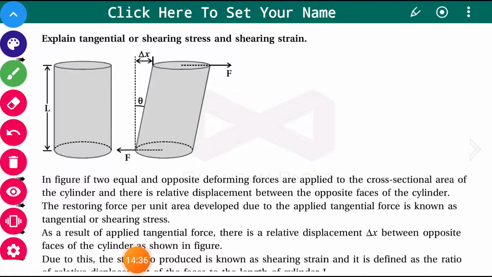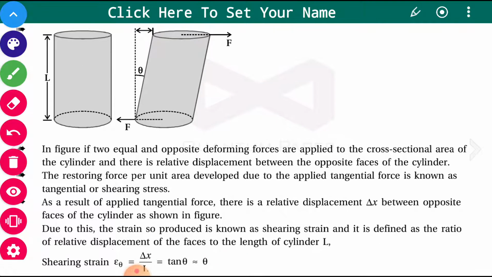Now we shall talk about the tangential or shearing stress and shearing strain. Now see this figure. Two equal and opposite deforming forces are applied to the cross-sectional area of the cylinder, and there is a relative displacement between the opposite faces of the cylinder.